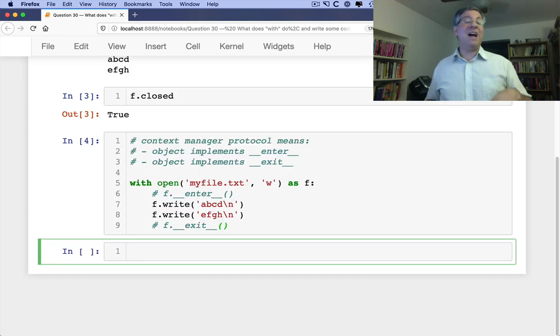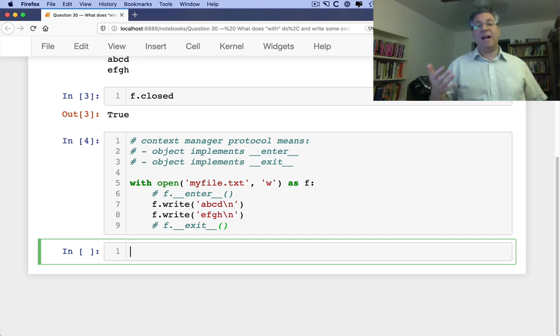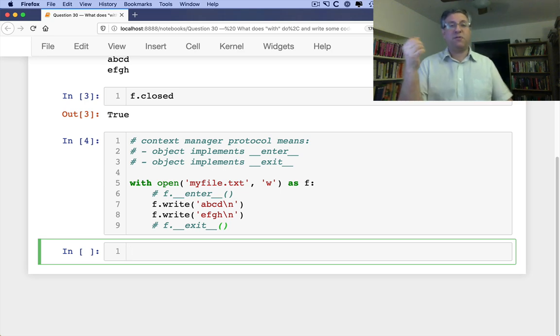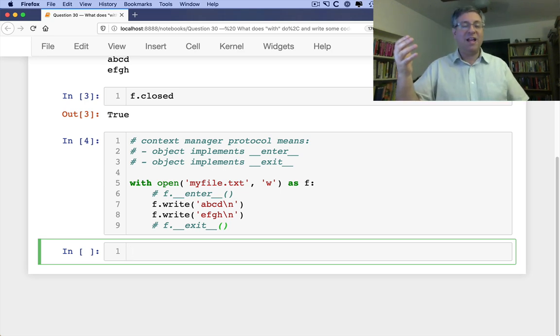What if I want to take advantage of the with statement? There are other objects that do this. For example, locking in threads and multiprocessing can use the with statement to start and stop a critical section. Many databases, if you want to work in terms of transactions, you can do a with on a transaction, and then it'll make sure that it's all atomic. So there are other objects that implement the context manager protocol. I still think that the vast majority of uses of with are with files, but that's not necessarily a bad thing.